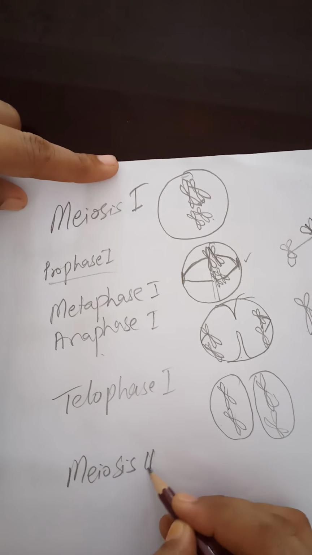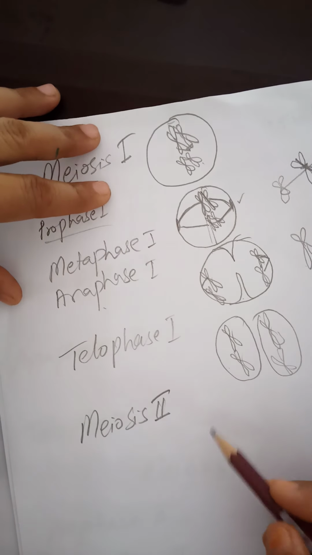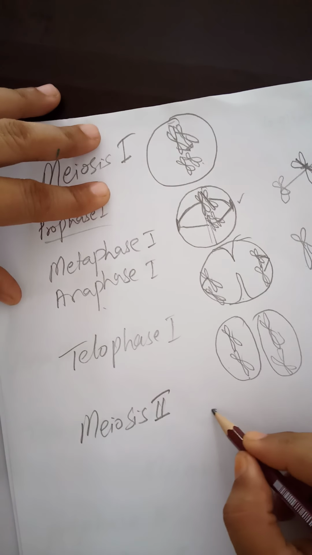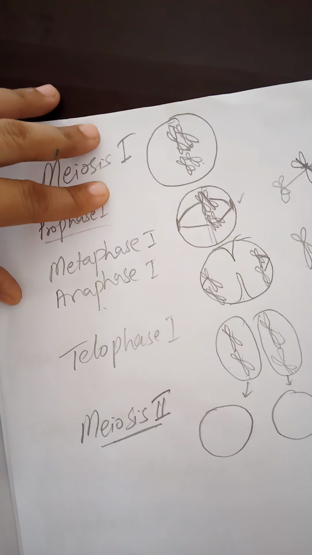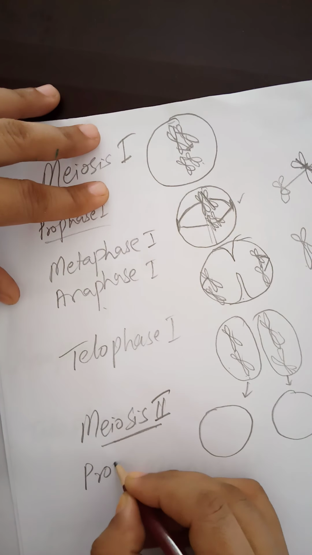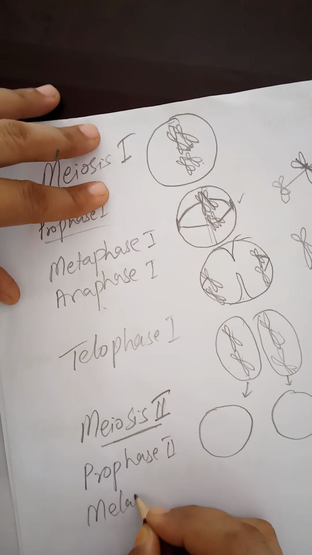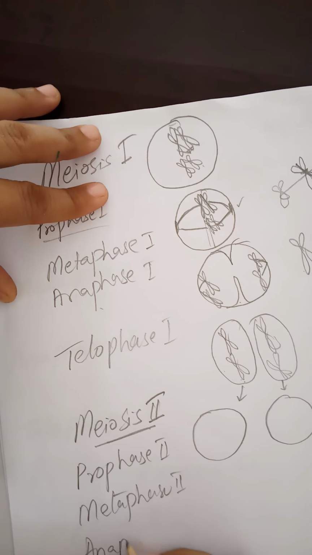Meiosis 2. All steps of meiosis 2 are the same as that of mitosis, so I don't need to explain them in much detail. I will just draw a diagram and tell you these two cells which are formed here. Both cells will undergo meiosis 2 now. What is the first step of meiosis 2? Prophase 2. Second is the metaphase 2. Third one is the anaphase 2. And the last one is the telophase 2.